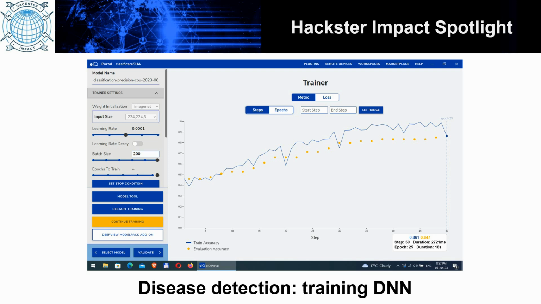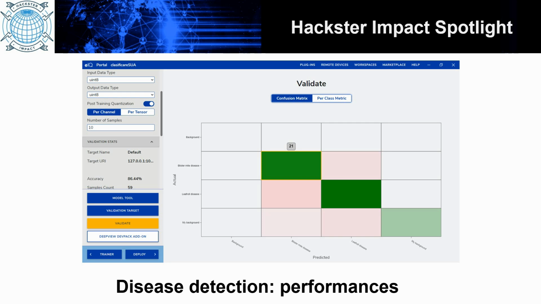80% of the images from the database were used for training and 20% for testing. For the image annotation, model selection according to the desired accuracy, model training, model optimization for efficient neural processing unit execution, and model validation, I used the eIQ environment. Following the training process, the detection performance was a little bit more than 86%. Keep in mind here that this project was a proof of concept.